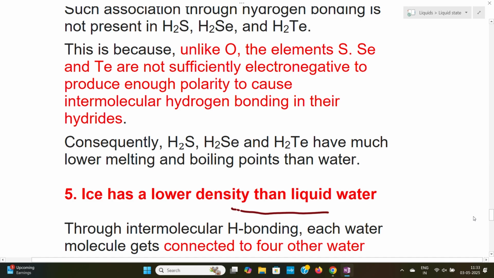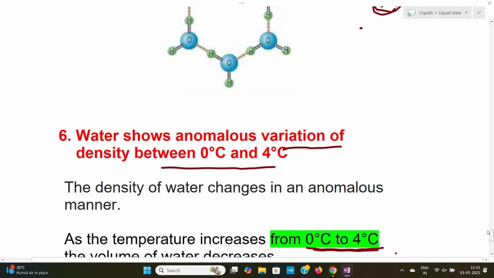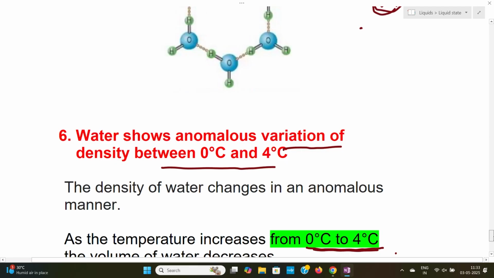The fifth is that ice has a lower density than liquid water, and the sixth is that water shows anomalous variation of density between 0 to 4 degrees Celsius. These are the properties of water. All these properties are due to the hydrogen bonding which exists between the water molecules.